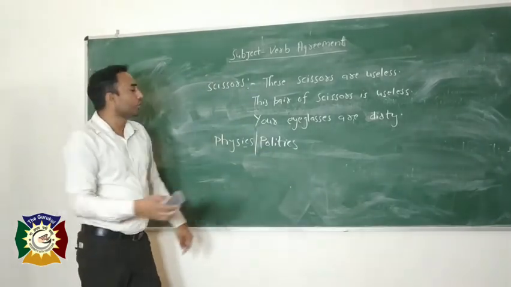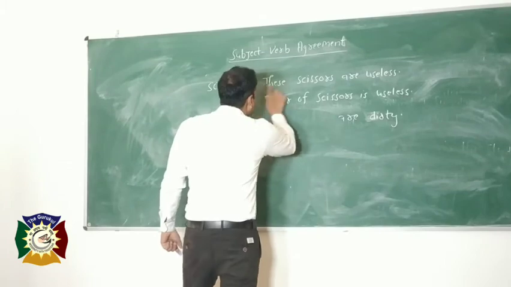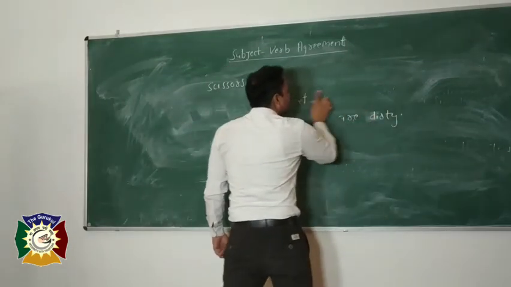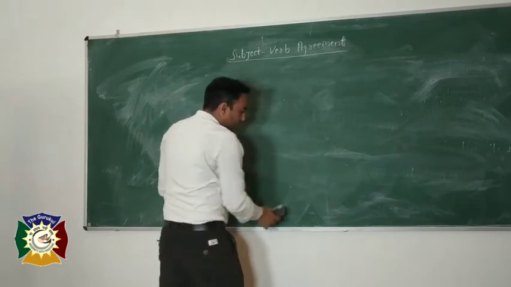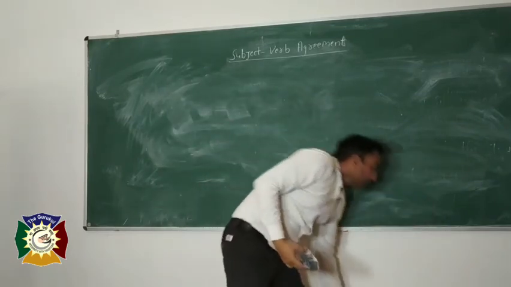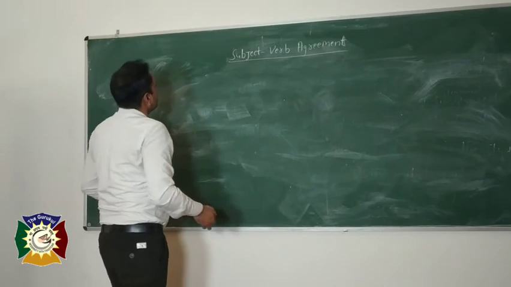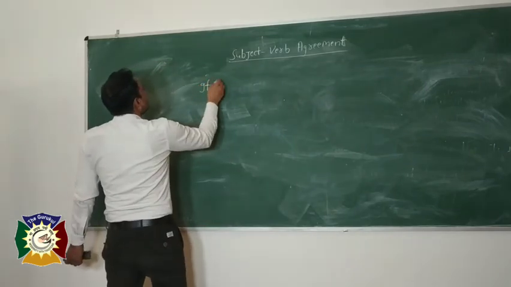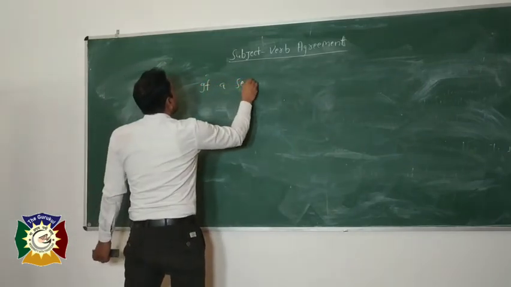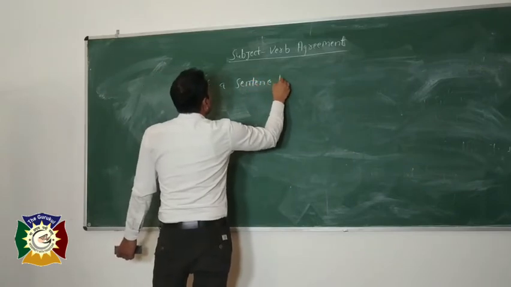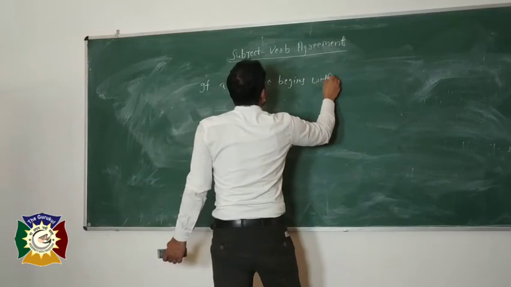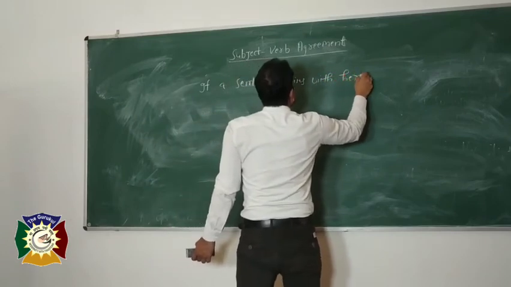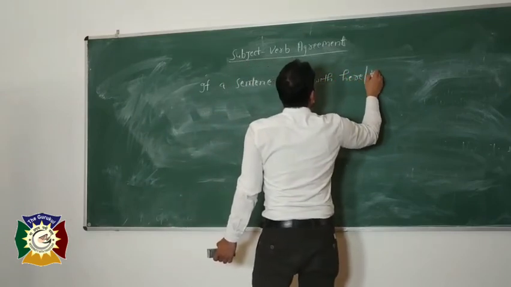Now come to the next rule. The next rule is about if a sentence begins with here and there.